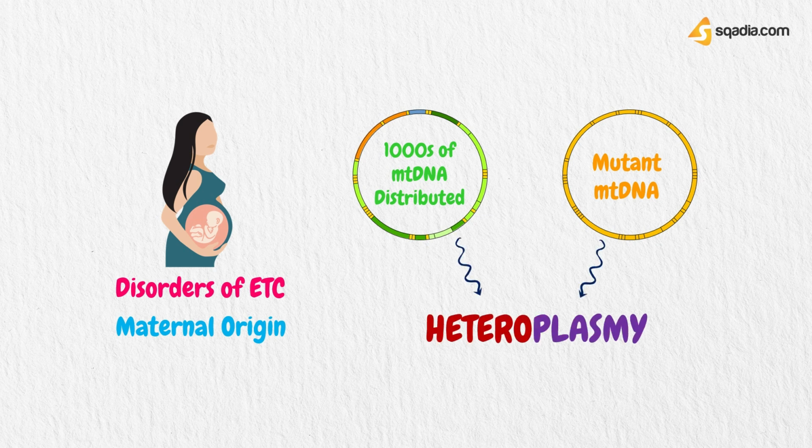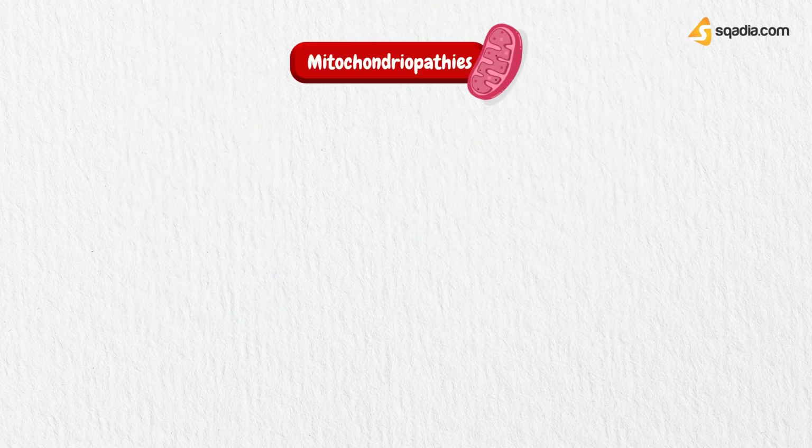Accordingly, the clinical phenotype is highly variable. Mutations in nuclear genes encoding proteins for the respiratory chain are transmitted autosomally and usually cause a more severe disease. Let us discuss some of the mitochondriopathies here.